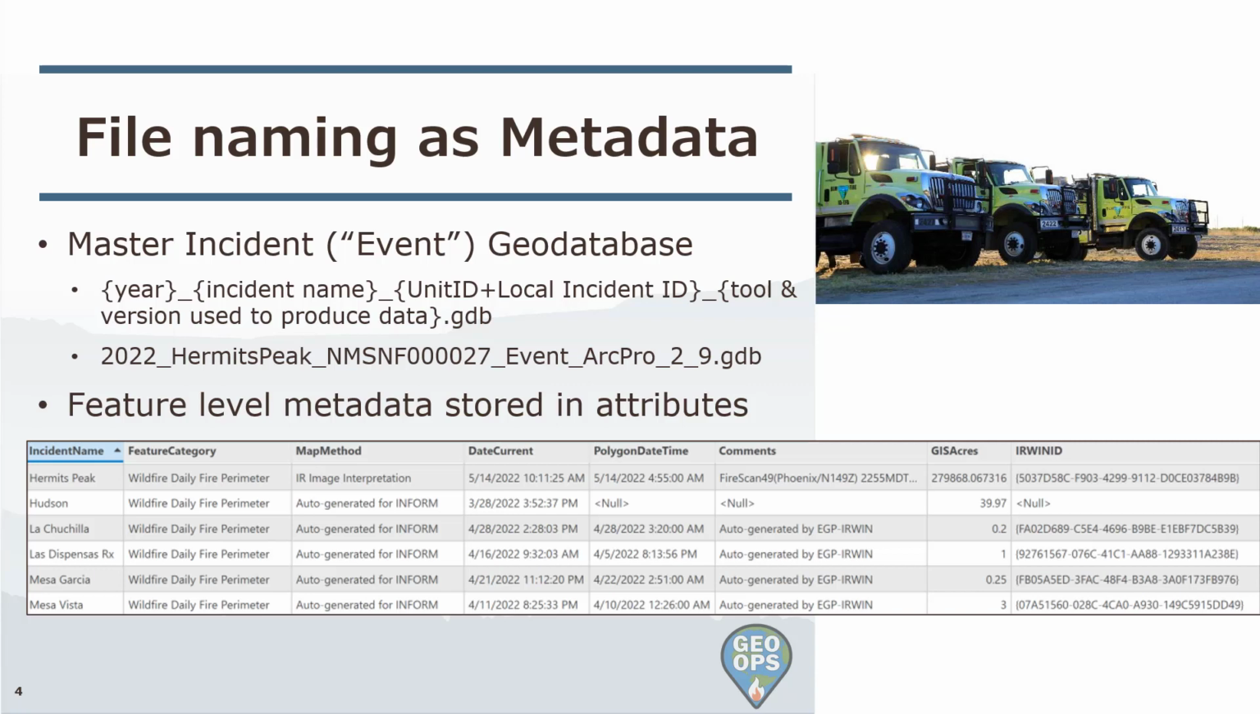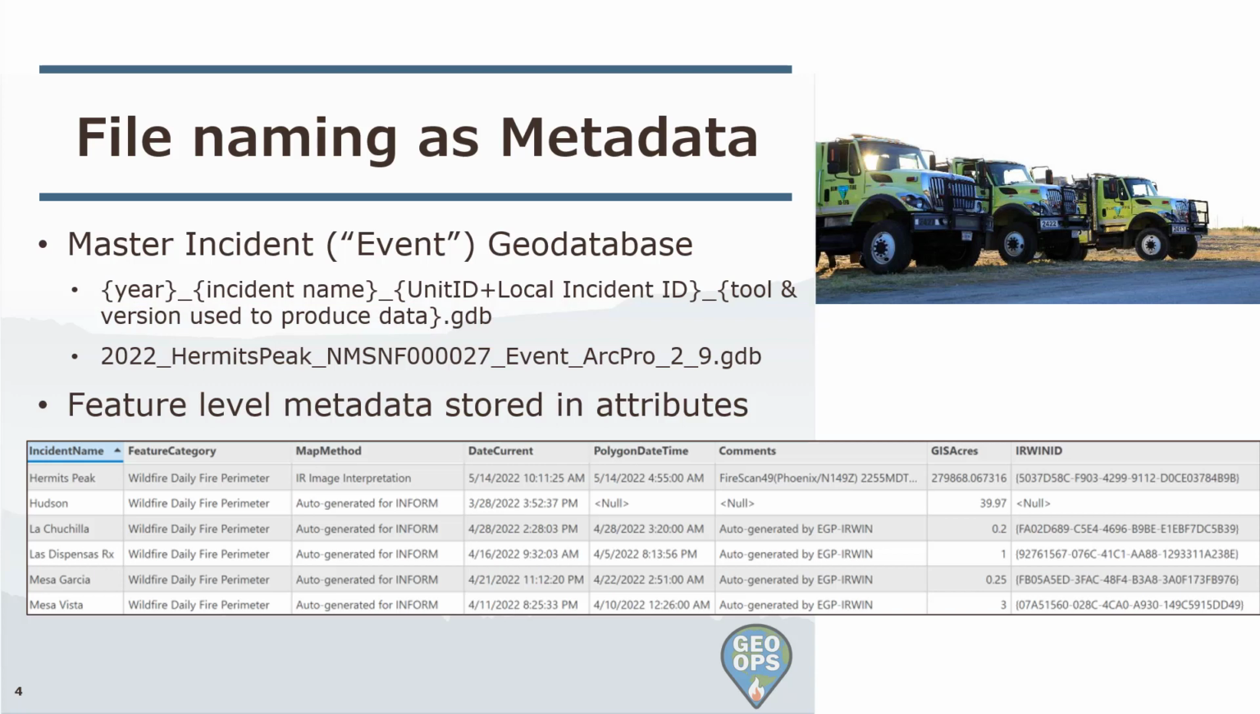The way we name files within the incident directory structure serves as metadata. For example, the file name of the master incident geodatabase includes the year of the incident name, the unique fire ID, which is comprised of the unit ID and local incident ID, and the tool and version used to produce the data. In this case, we're talking about using the event data standard implemented as the National Incident Feature Service. So we'll include the word event and then the software version used.